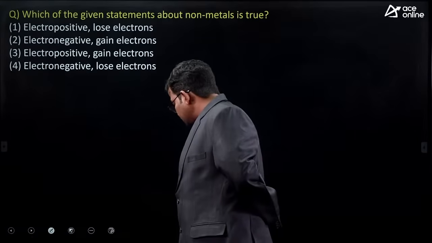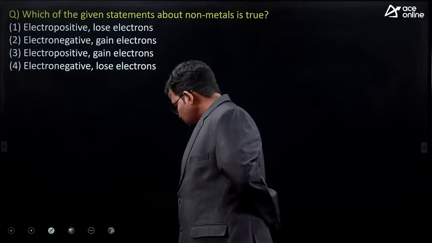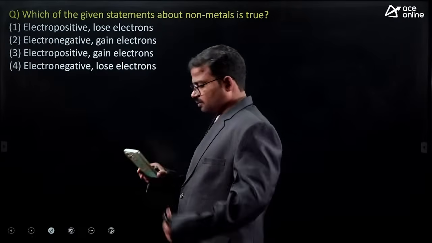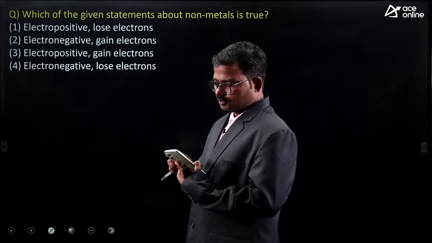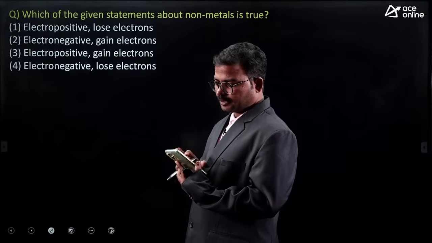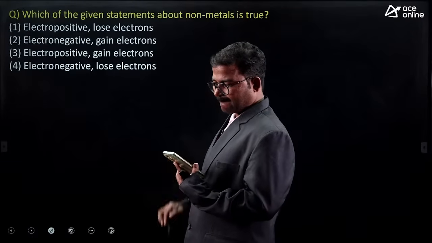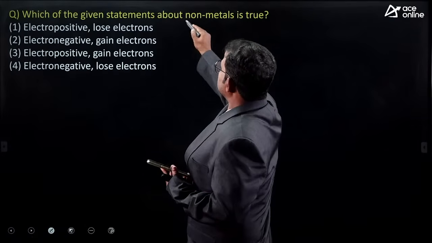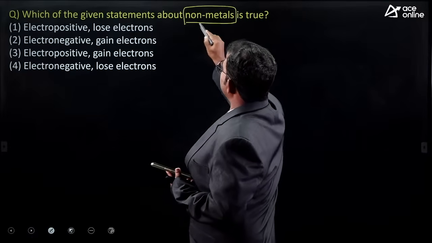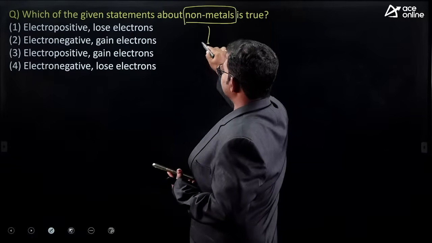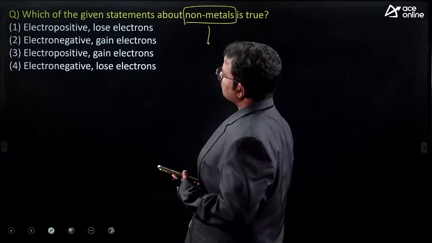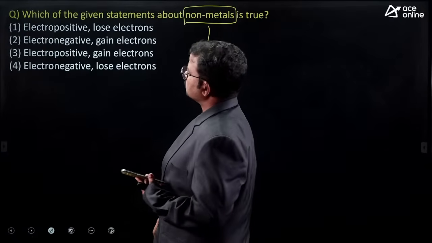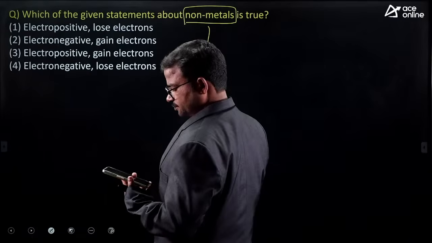Which is the correct one here? Which is the correct option here? Anyone? Non-metals. Electronegative, electropositive.